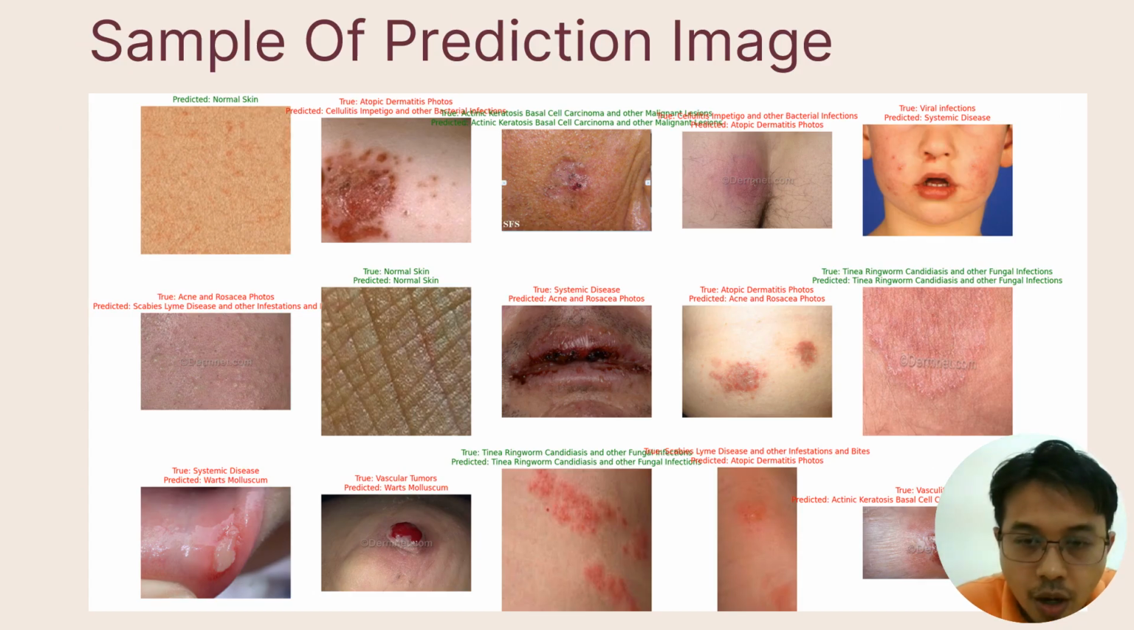So this is an example of sample prediction images. If we look at the image, they have predicted normal skin. The green means the true and predicted labels are the same category, which means if the image is predicted as normal skin and the true label is normal skin, that is correct. But if the true label is systemic disease and the prediction is an aneurysmal photo, that is incorrect.